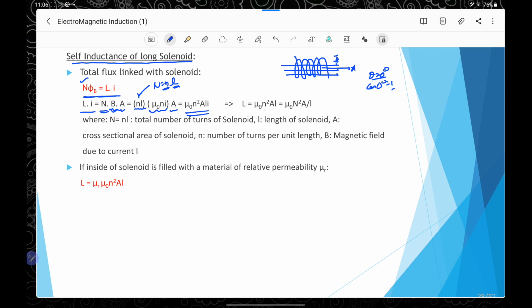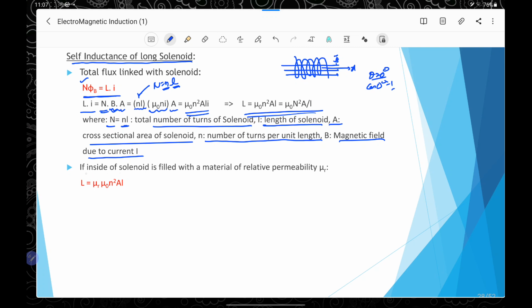So we get this relation which we have already mentioned in the earlier sheet. Here N equal to small n into L. This is the total number of turns of the solenoid. L is the length of the solenoid. A is the area of cross section of the turn of the solenoid, and n is the number of turns per unit length, and B is the magnetic field due to the current I. So we have to remember this formula and the symbols used in this formula.